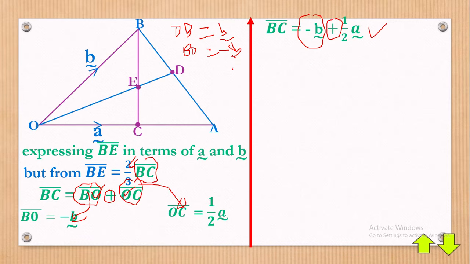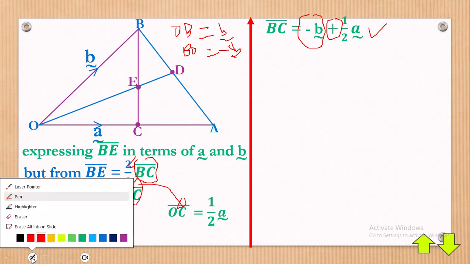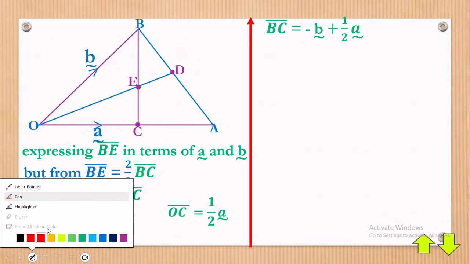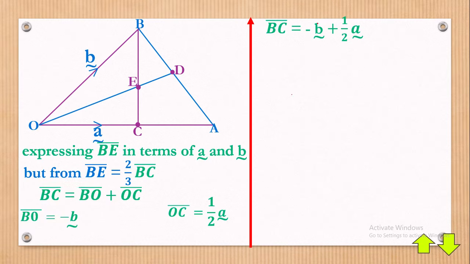When you try to simplify, it's good to always begin with the positive term. This one is a negative, so let's rephrase the statement and say BC is equal to a half a minus b right there.